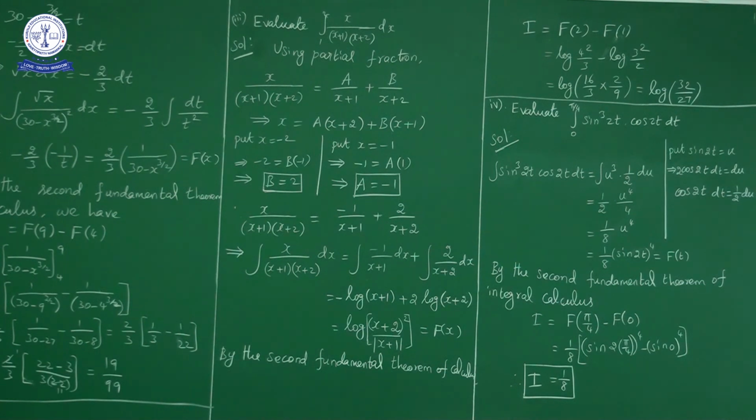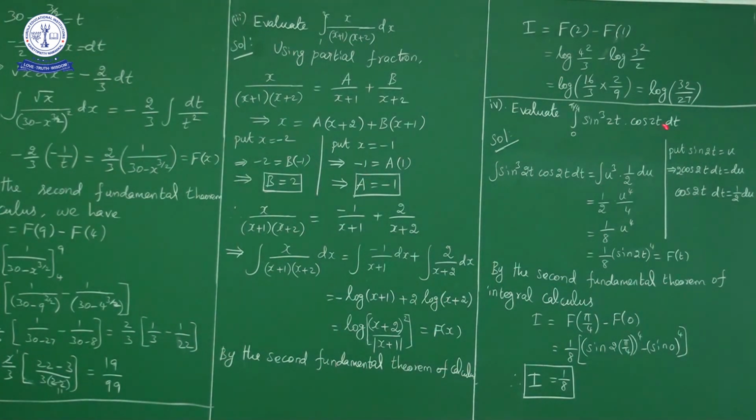Okay. Next question. Evaluate the integral from 0 to pi by 4 of sin cube 2t into cos 2t dt. Integrate from 0 to pi by 4. So the lower limit a is equal to 0, and the upper limit b is equal to pi by 4.